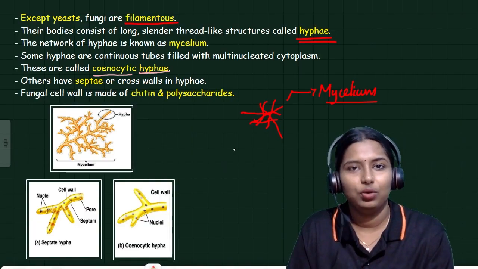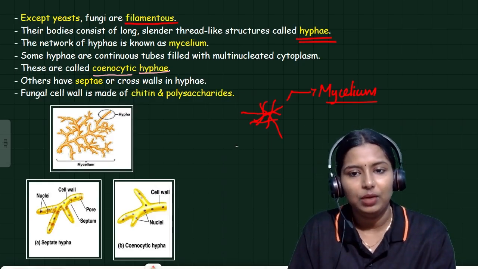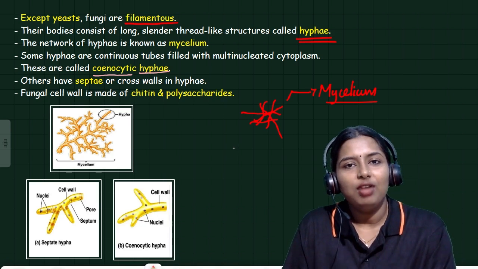That is also correct. Senocytic or coenocytic, both are correct. This is the speciality of some of the fungi.